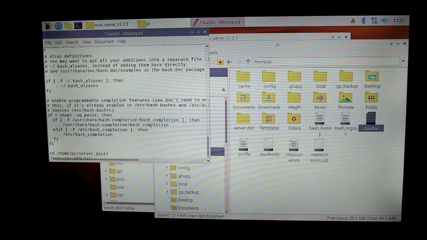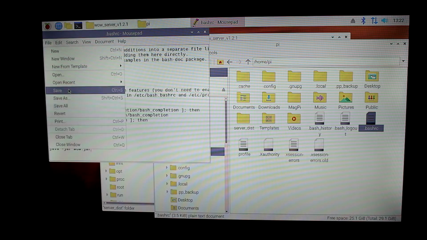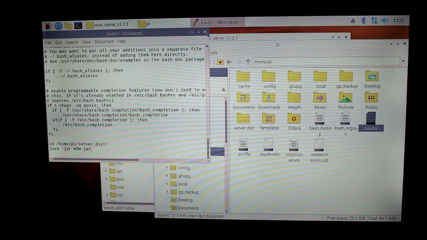And then I'm gonna save it. Let's save it again to make sure, and that's it.